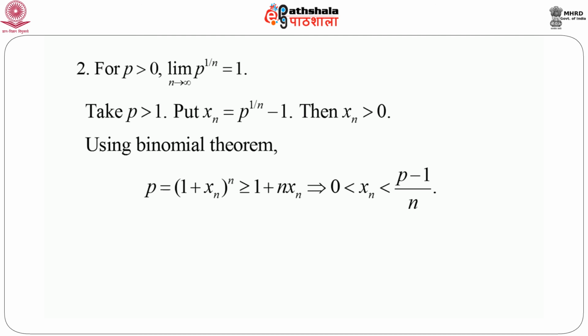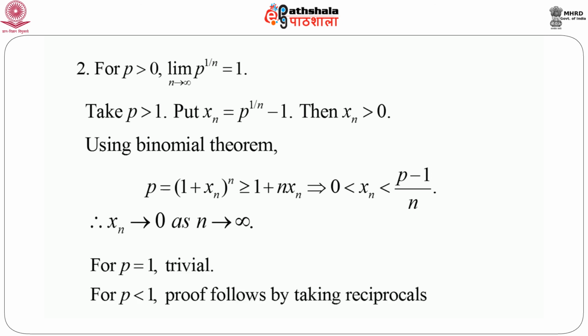This immediately implies that xn is less than p minus 1 by n, and at the same time xn is bounded below by 0. So 0 is less than xn is less than p minus 1 by n. As n goes to infinity, the right side goes to 0, so xn goes to 0. If we put p equals 1, then p to the power 1 by n is always equal to 1, and hence its limit is 1. For p less than 1, the proof follows by the same argument as p greater than 1, but we have to take the reciprocal.